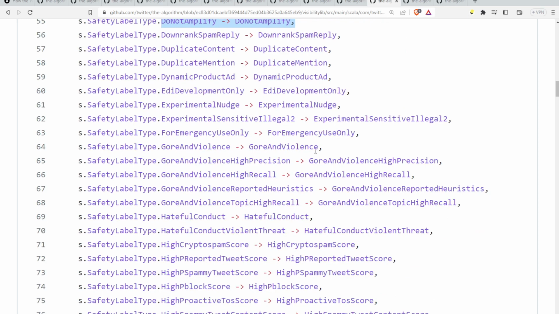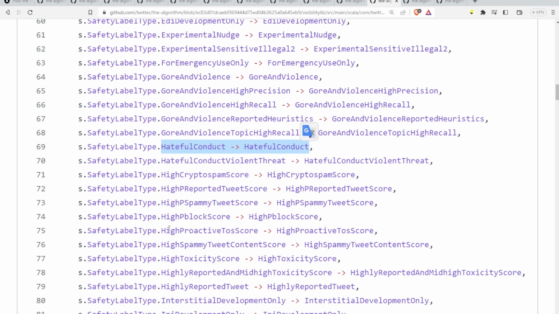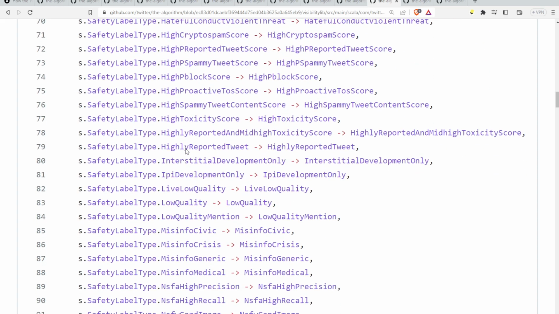Obviously some of these do make sense. Like hateful conduct, well, that all depends on who is saying that. If he said that "I love Jesus" is hateful conduct, then, who knows. But cutting kids' genitals off, that's okay. Let's boost that. Anyway, low quality.